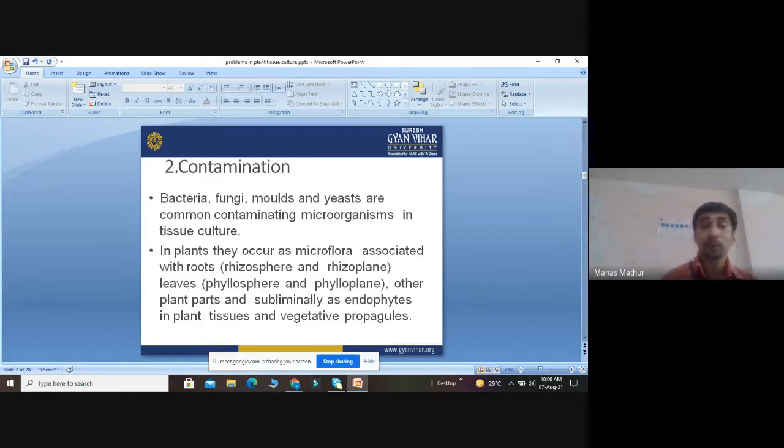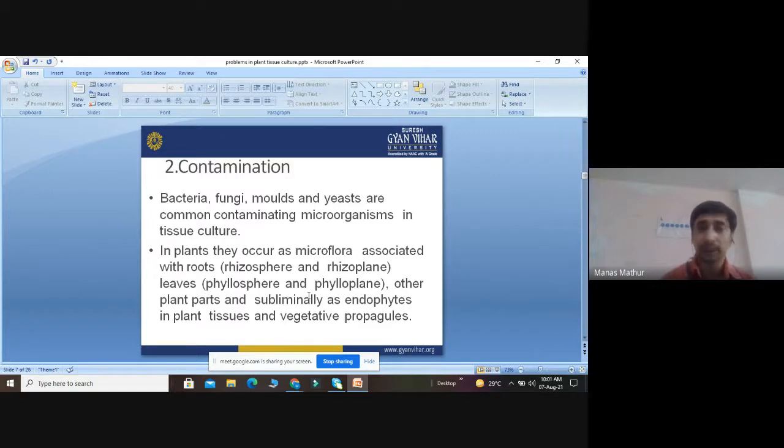Then the second problem is contamination. That is one of the most important and drastic problems in the field of tissue culture, wasting a lot of energy and a lot of time. First of all, we will discuss what this contamination is. There are many living organisms responsible for contamination: bacteria, fungi, molds, and yeast. They are the common contaminating microbes in tissue culture.